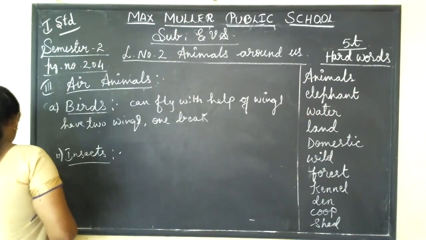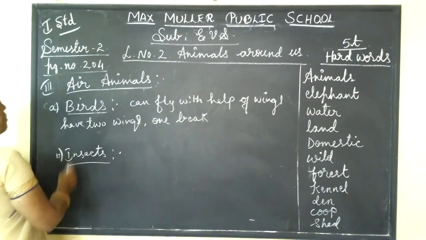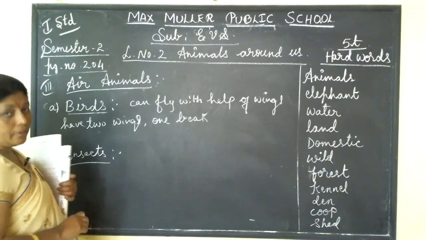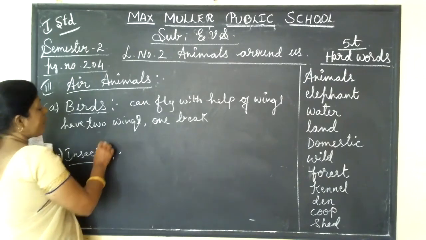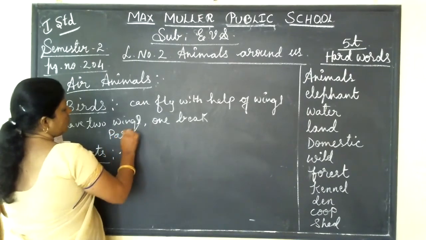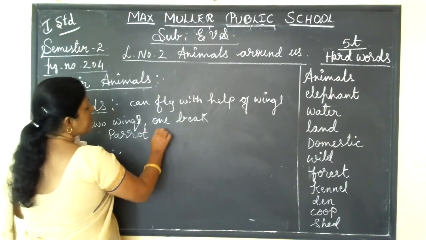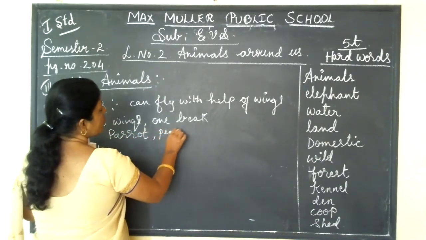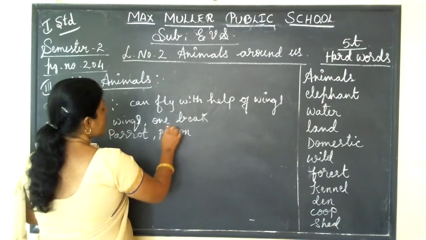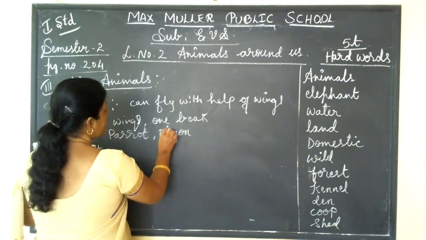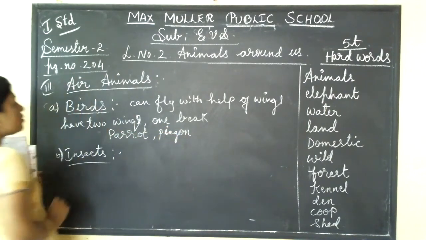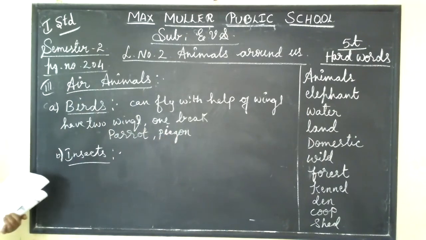Okay. So some people keep birds as a pet. Already I told, parrot, pigeon. So like this they are keeping them as a pet. Okay. So this is about birds. Then, you know our national bird is peacock.